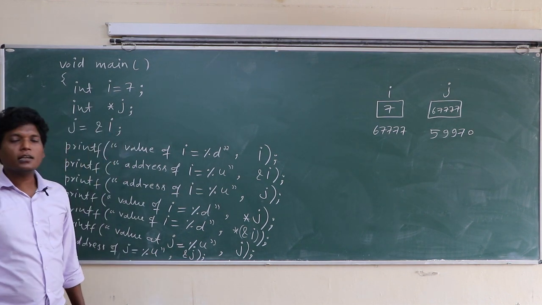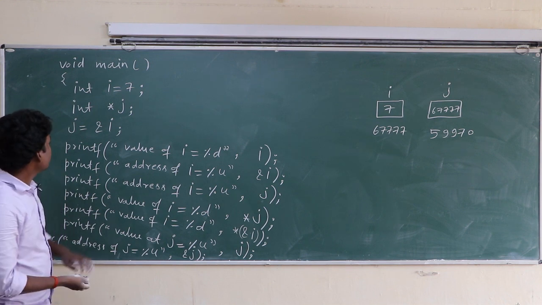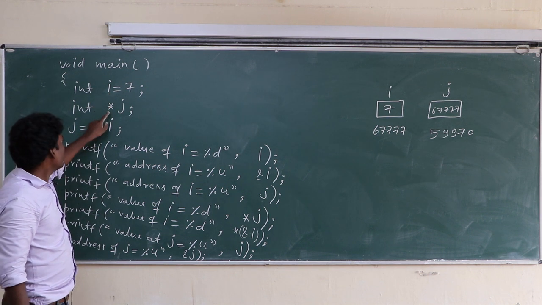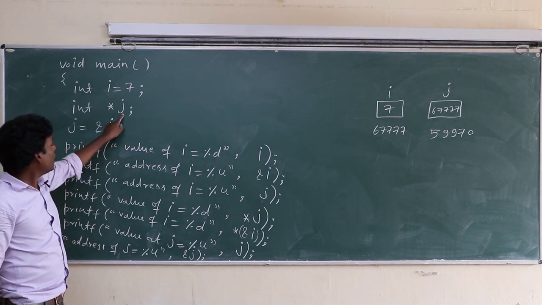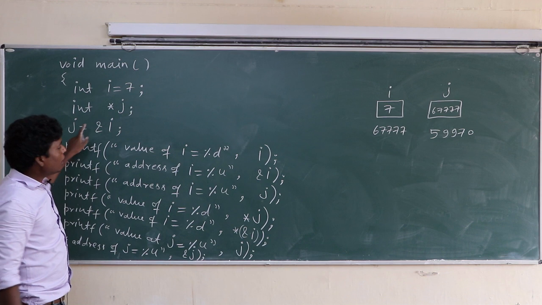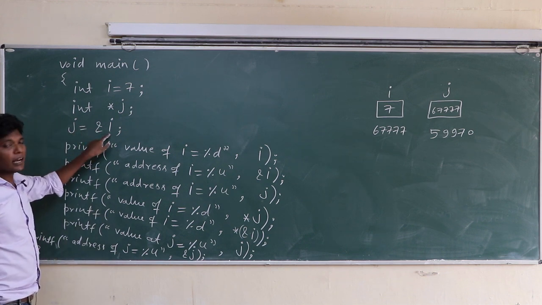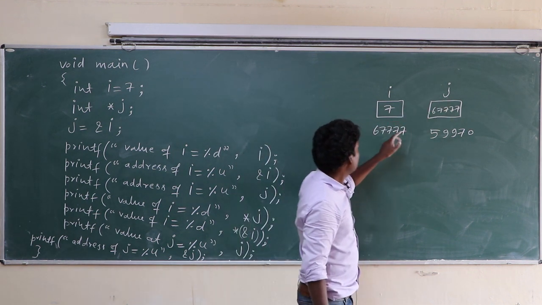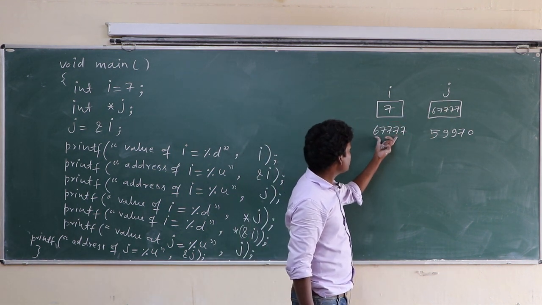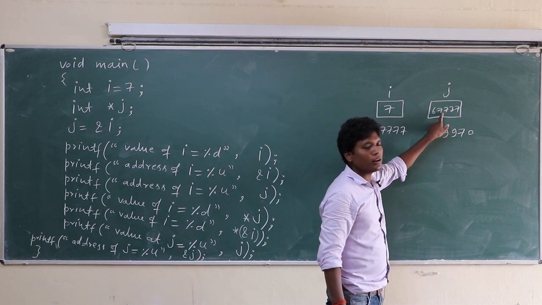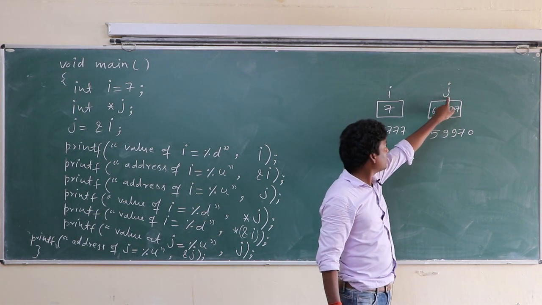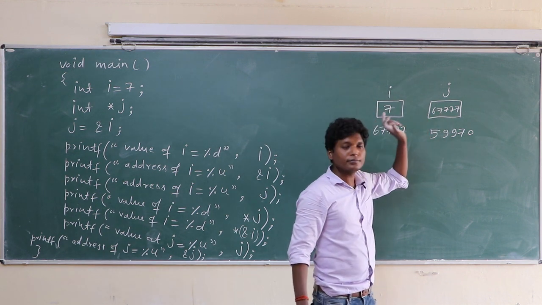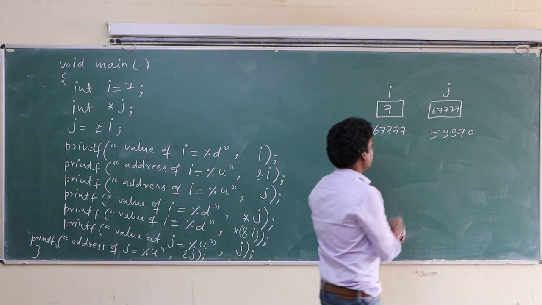So what will be the result, class? I is a normal variable, it has value 7. J is a pointer variable and j is declared like this, and j has address of I. So 67777 is basically here, because j has address of I and j's address is this.